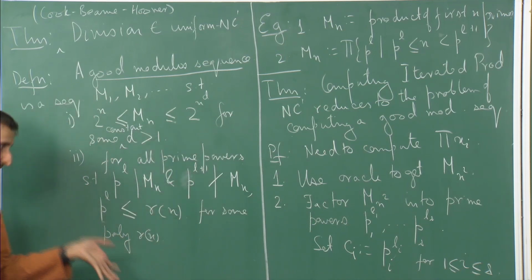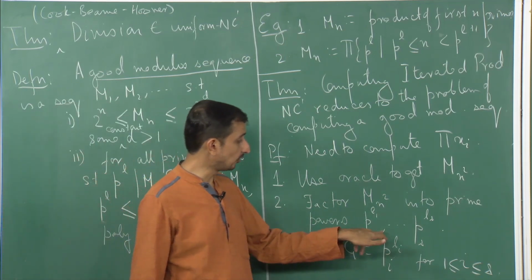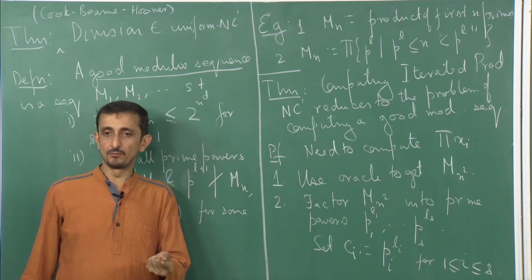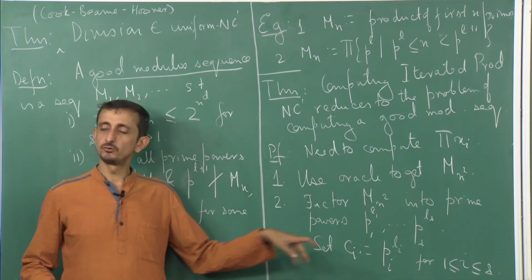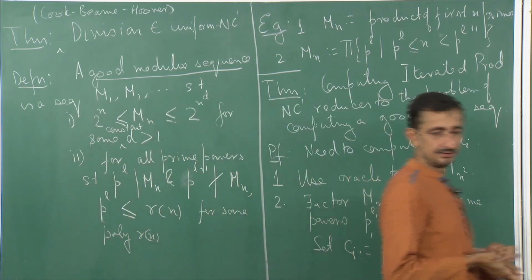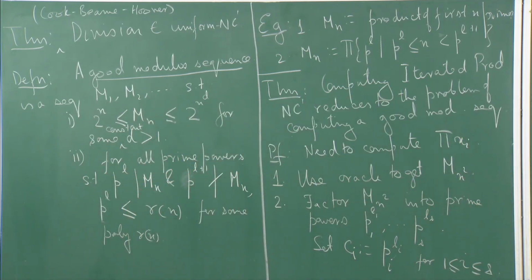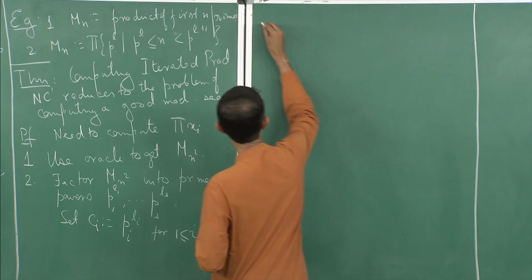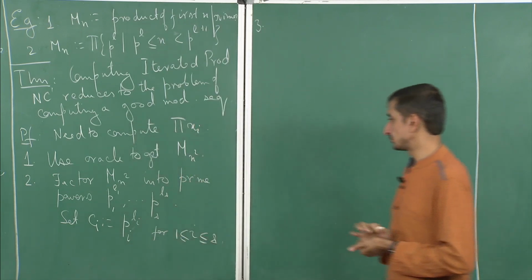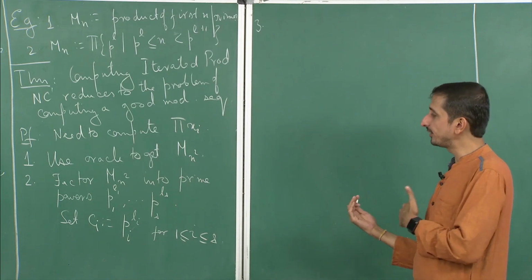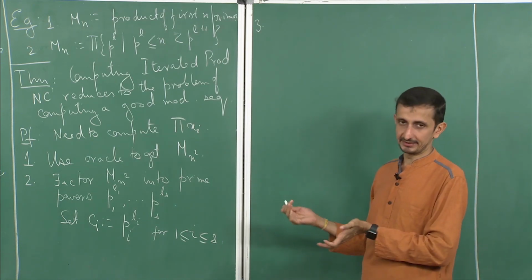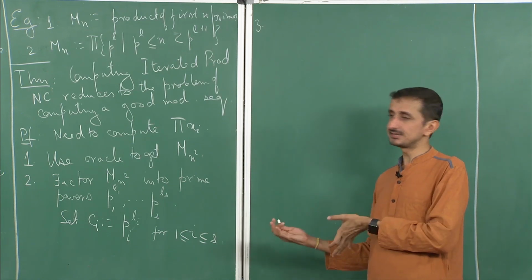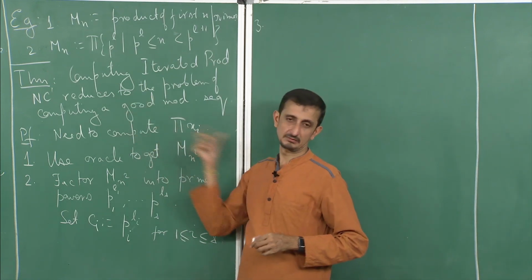So, we just factor all of these, and what we are guaranteed is that all these prime powers are bounded by a polynomial. So, these prime powers are small. Therefore, we can do this factorization easily by a log depth circuit. We have also seen last time that if I have a number which is bounded by a polynomial, then I can factor it in log depth. Essentially what we are going towards is that we will use Chinese remaindering. We will show that we can use Chinese remaindering to get the product of xi.